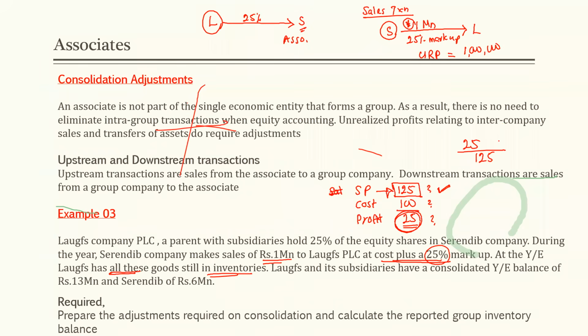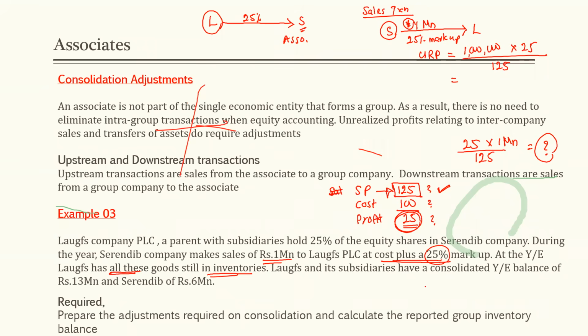Then if our selling price is 1 million, then what should be the profit in that? Right? Selling price එක 125ක් වෙද්දී profit එක 25යි නම් selling price එක 1 million වෙද්දී profit එක කීයද? That is our unrealized profit amount, right? I will take the same here. So what is the unrealized profit then?